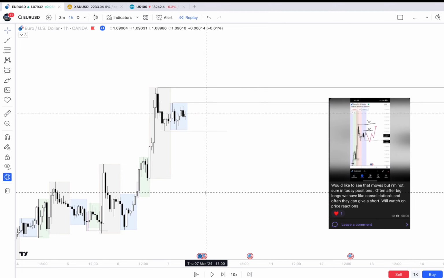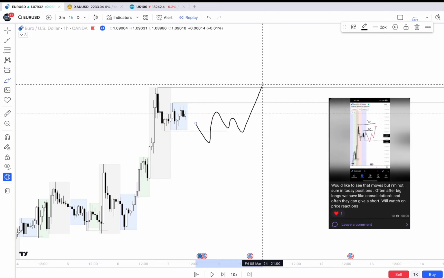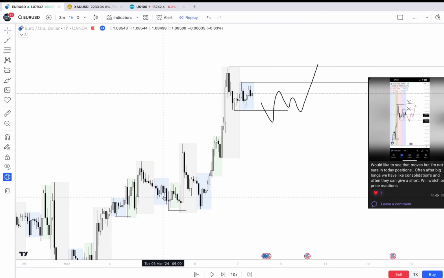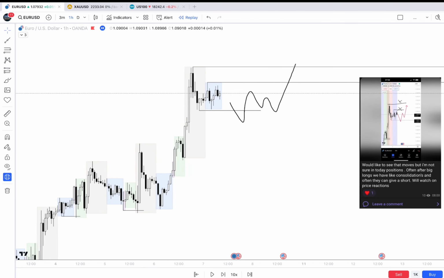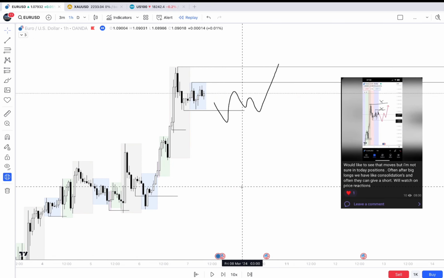Okay, 7th March. So we'll show you what I wanted. I wanted to see that move, and let's see what the market gives. Here I wanted longs because it's very simple. We have long tendency, long order flow, and what's the point of reversing the market? My main target is to work with the market in the market tendency, not to take reverse positions, because they will give me more stop losses than I need.